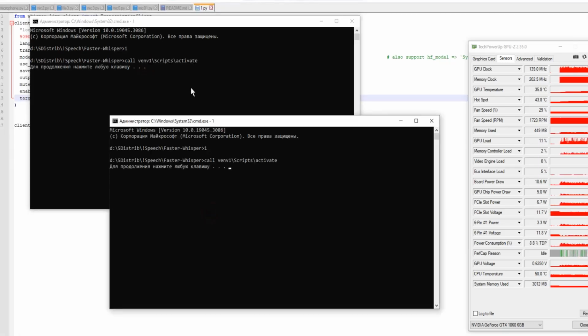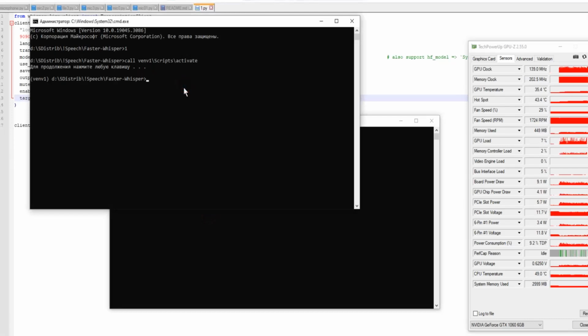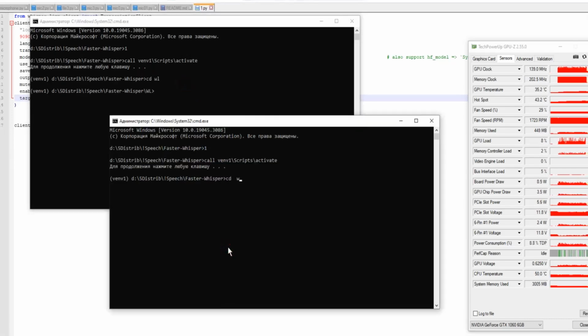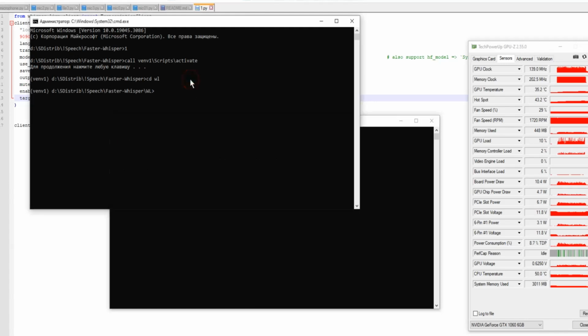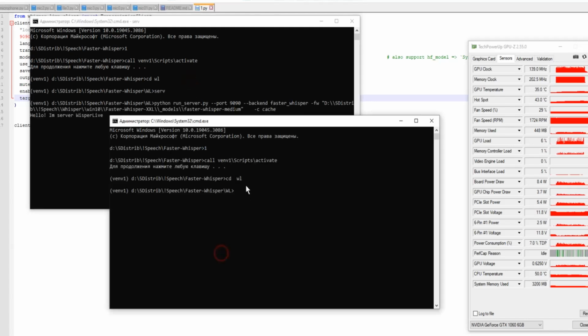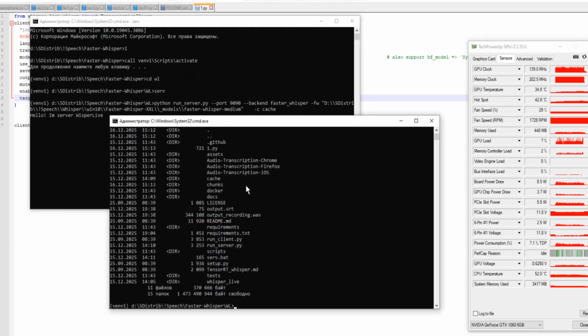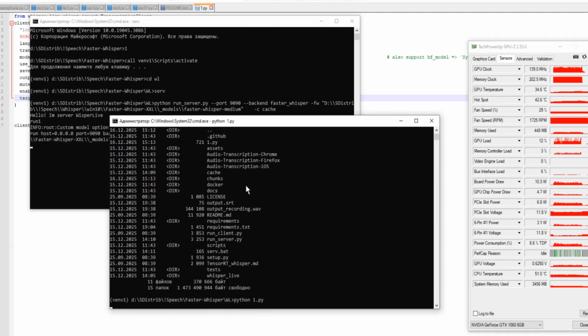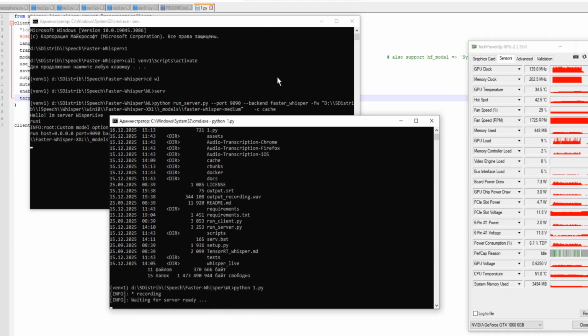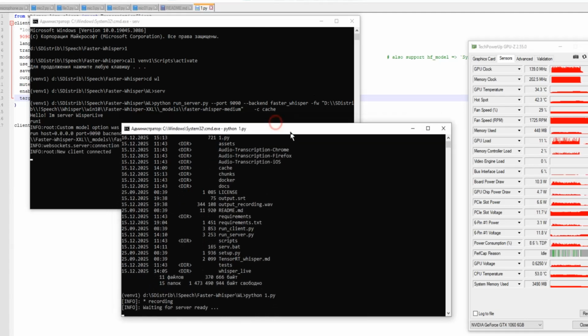I am navigating to the Whisper Live project folder. Here I am running the server and here I am running the client. Let's wait a while. The model does not load that quickly.